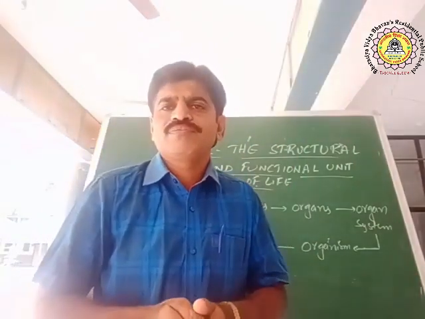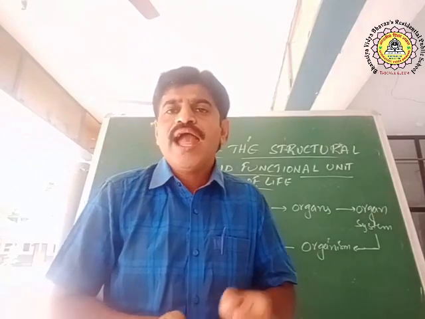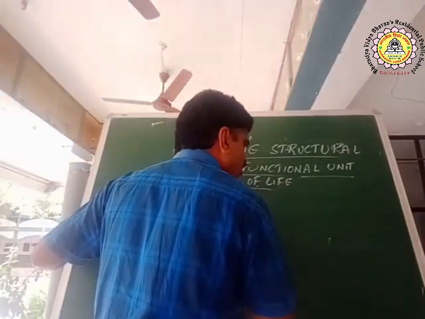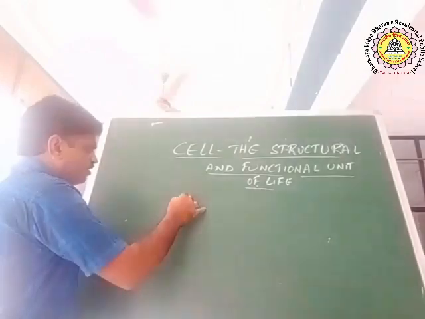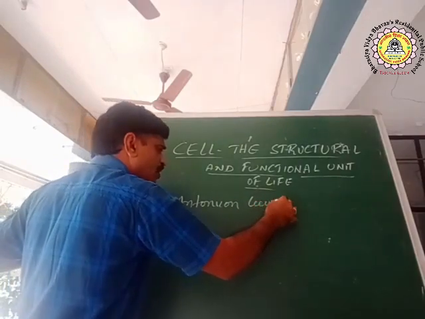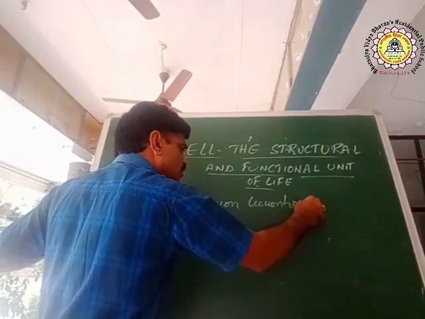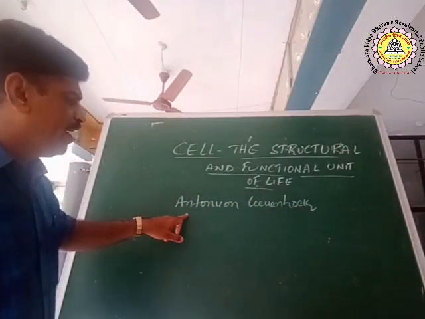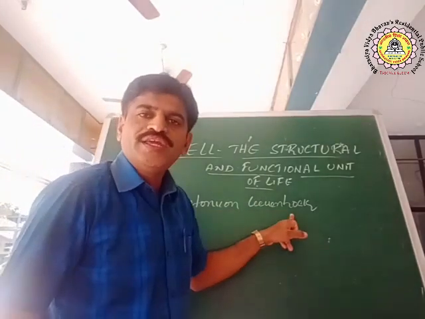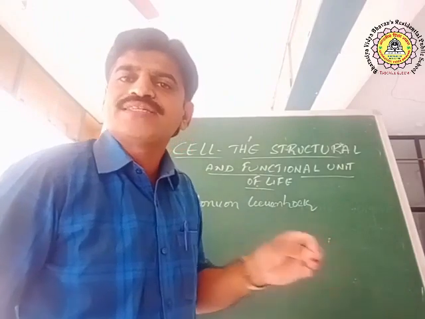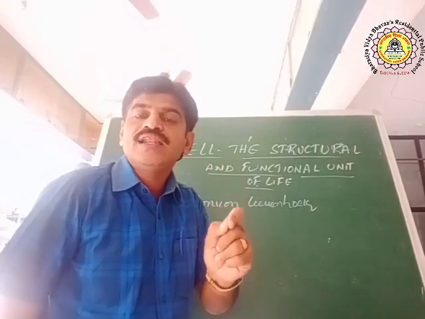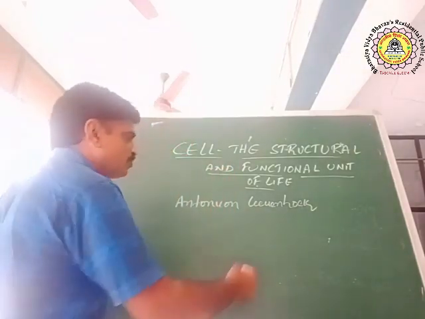And here, for the first time, a scientist named Antony von Leeuwenhoek, a great scientist, discovered a single lens or single biconvex lens microscope.